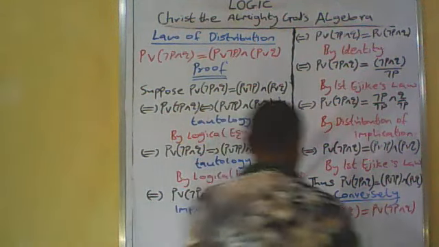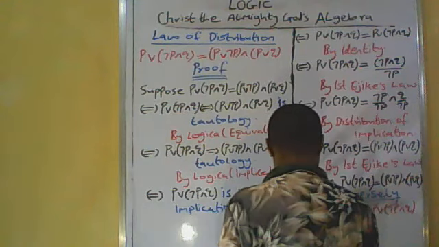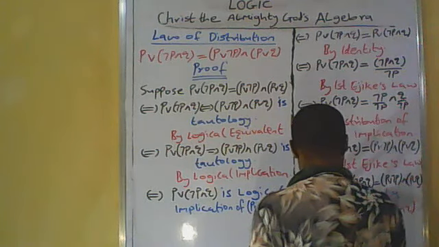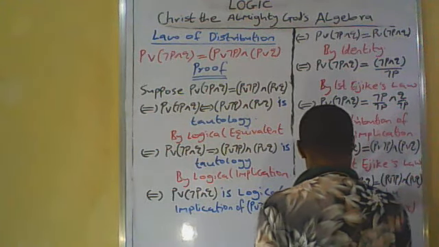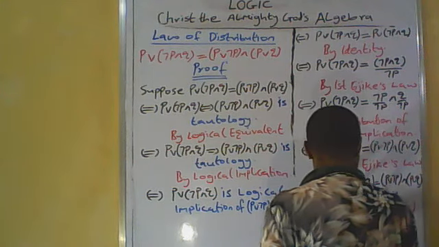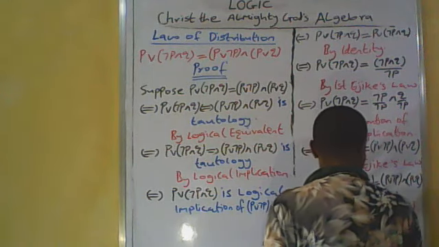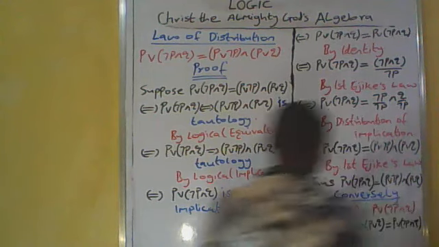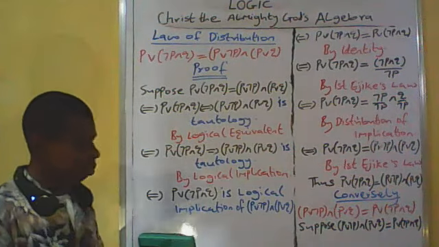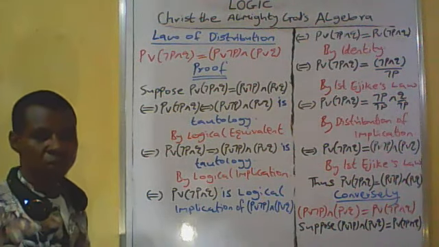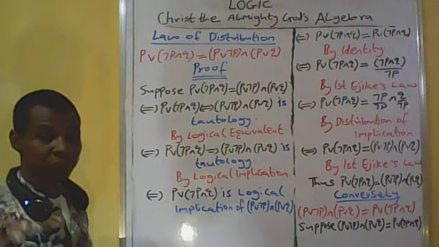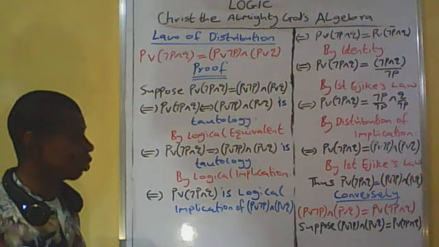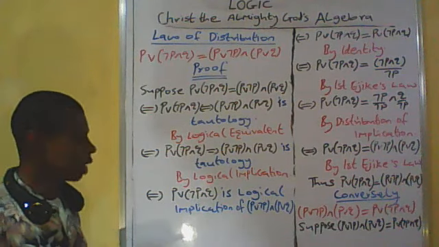Suppose [P or not P] and [P or Q] is equal to P or [not P and Q]. So we assume that statement is true.